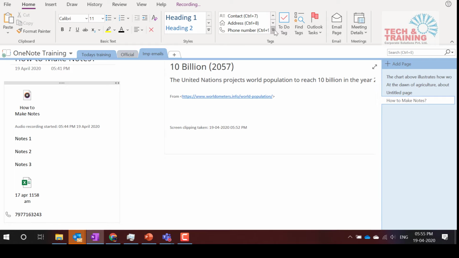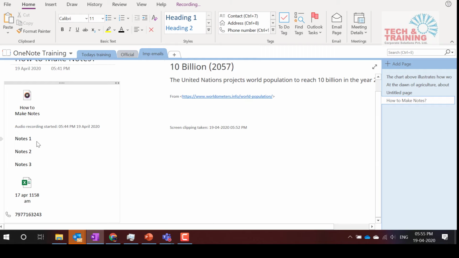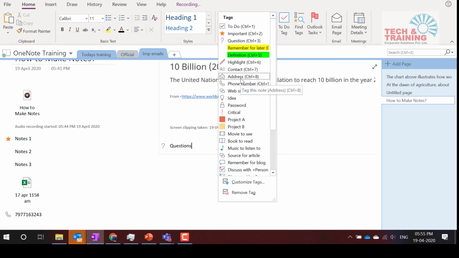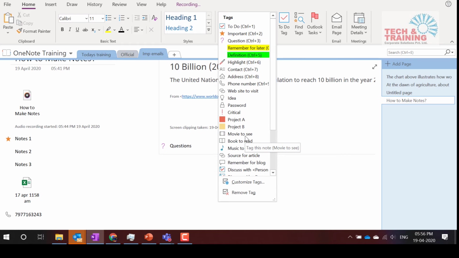Similarly, when we make notes, don't we come up with these tags, the questions or thoughts which these tags directly reflect? That is, I find that this note has got something which is very important. So I'll come here and I'll mark it as important. I have some questions about this lecture, so I come here and I mark that as a question. So see, when we attend the training program, we do come up with website to visit, idea, password, critical, project name, book to read, movie to watch.